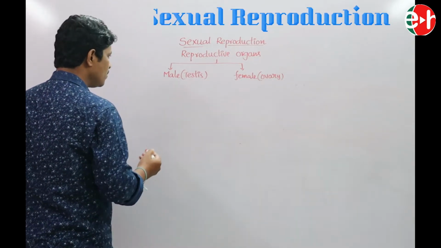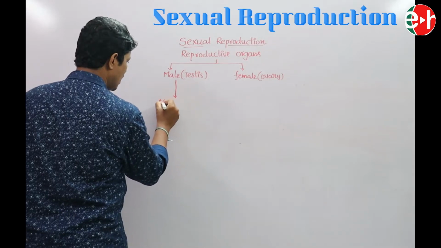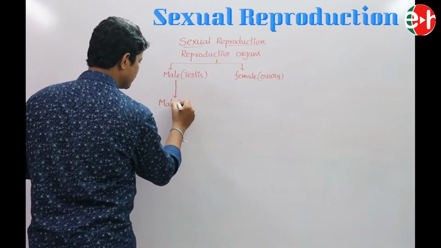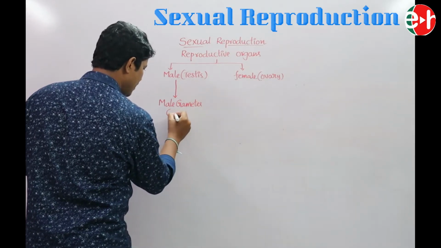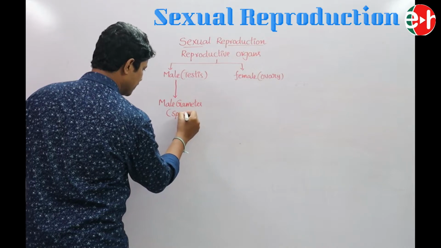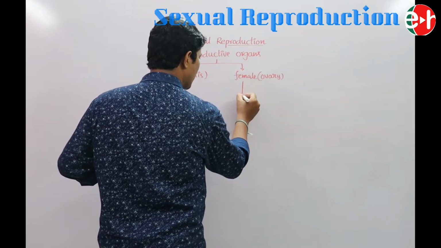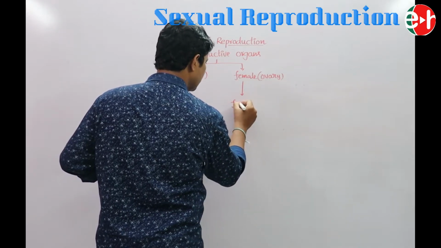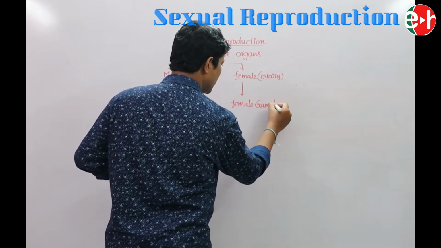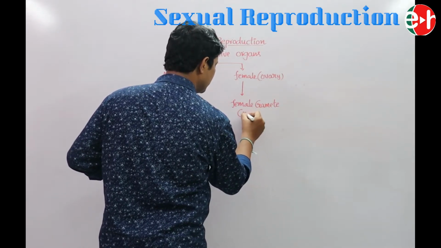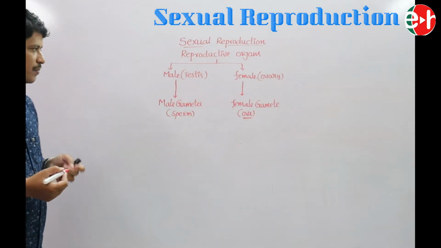From the male reproductive organs, male gametes are released. The male gametes are called sperm. And from the female reproductive organs, female gametes are released. The female gametes are ova.